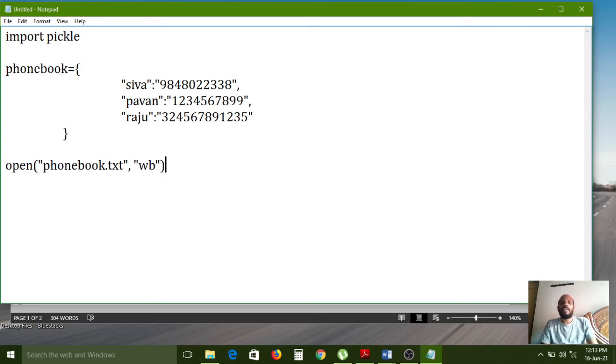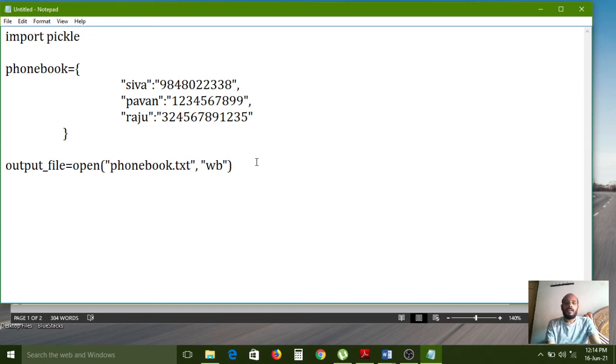If you want to create any file with the name of phonebook.txt, but that phonebook.txt file should accept only binary format data. Binary format data needs to be written. So that information we are giving to the open function. After calling this function with these two parameters, now we need to create one variable to hold that function. So that's why output_file I am using, equal symbol I am using, right?